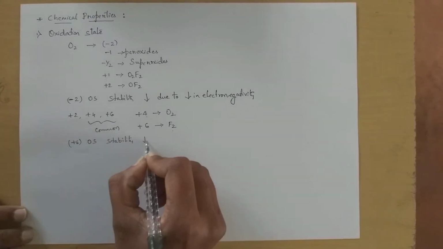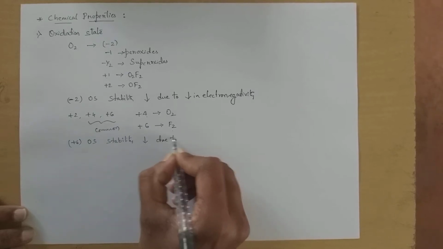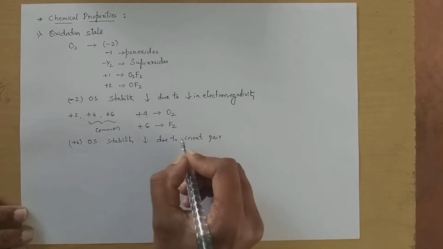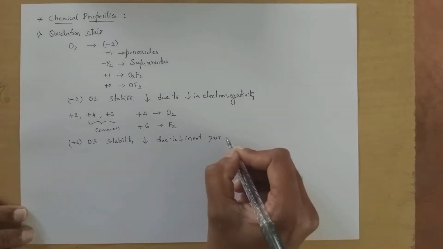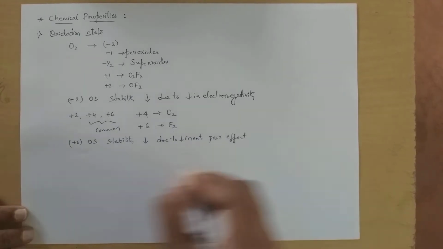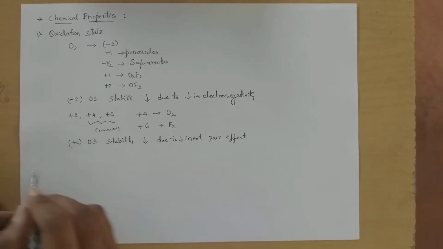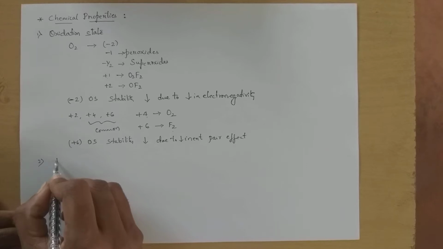Why does it decrease? Due to the inert pair effect. As you already know the inert pair effect, the stability of the +6 oxidation state also decreases. Next, coming to reactivity towards hydrogen.